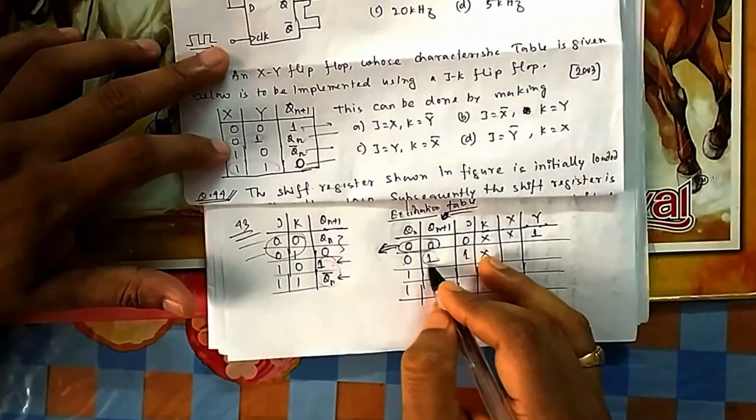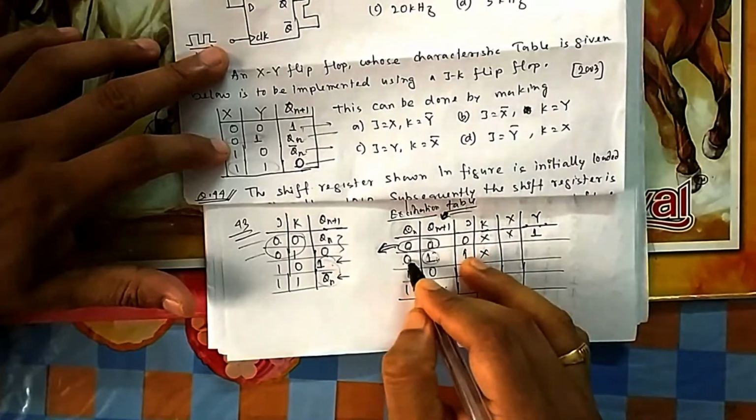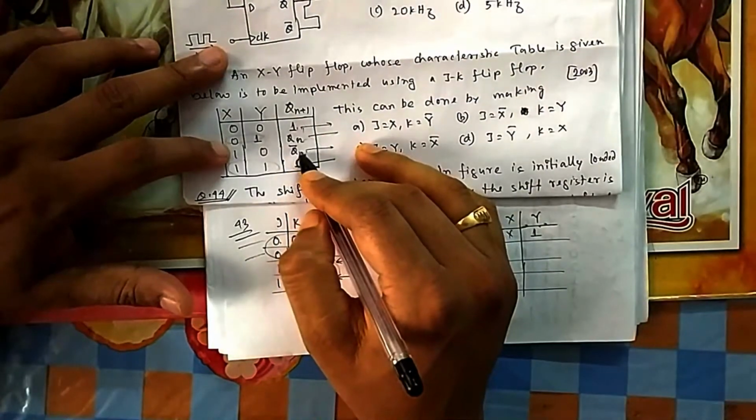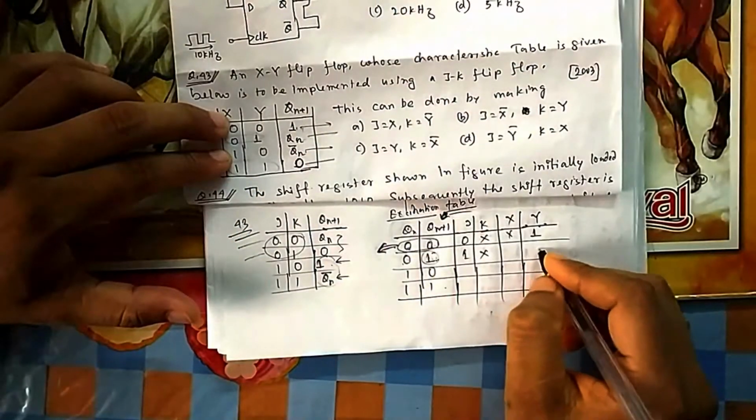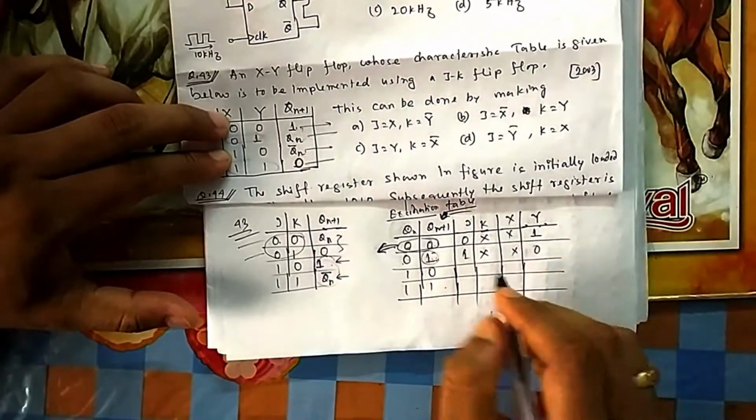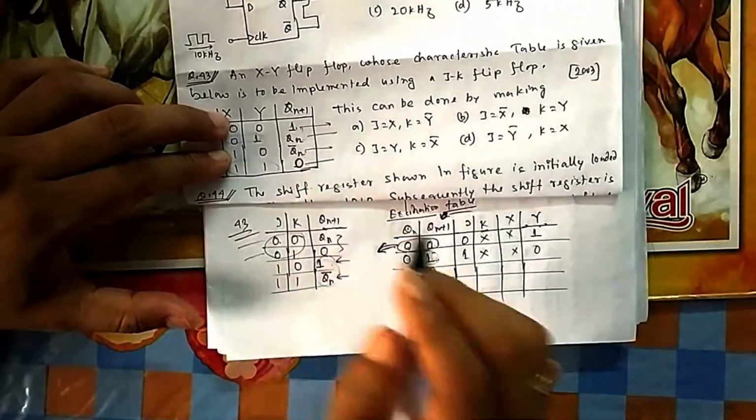You see, your output should be 1 or it should be complementary of previous. This and this. So if you think this and this, what is common here? Y is 0, x can be anything. If y is 0, then it is done.